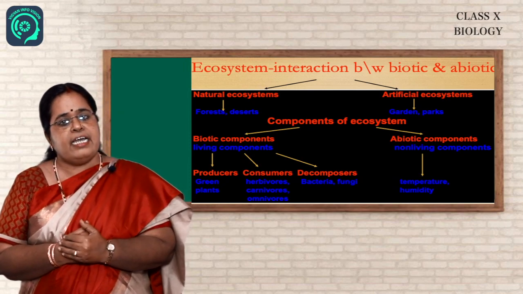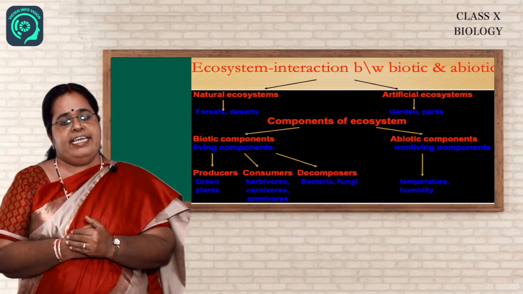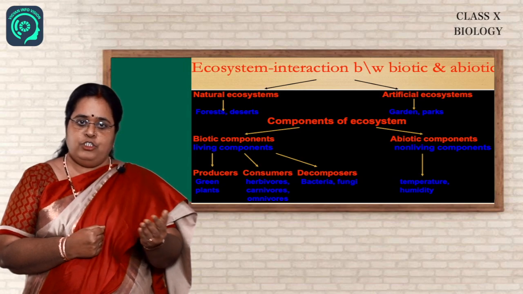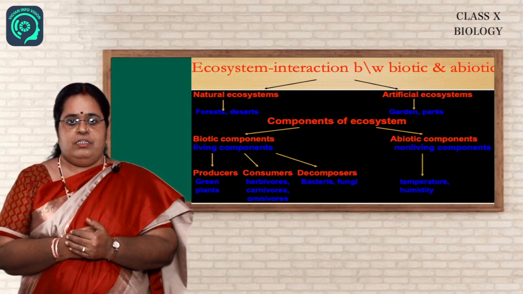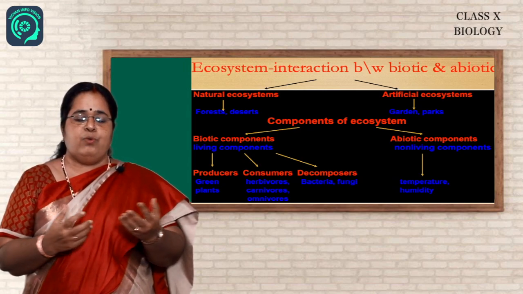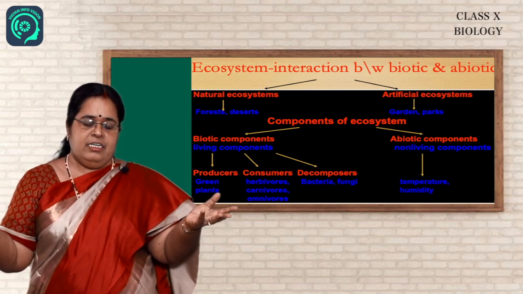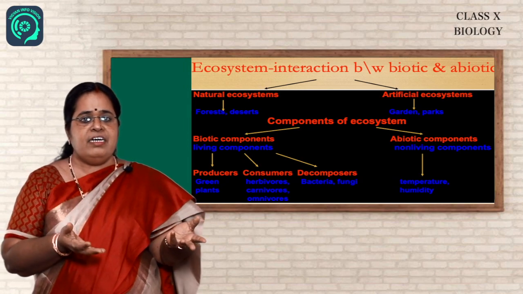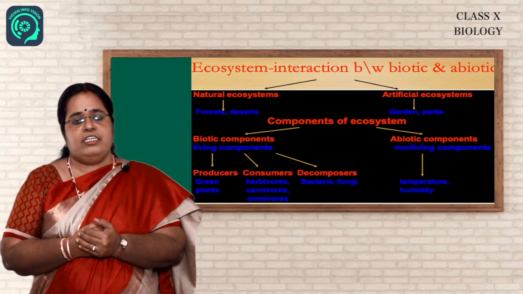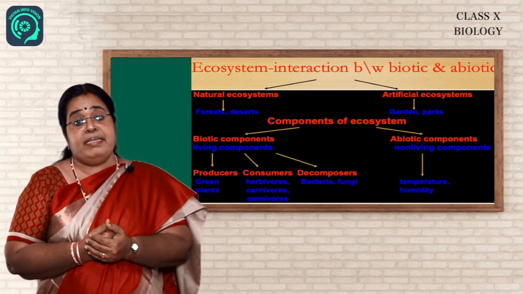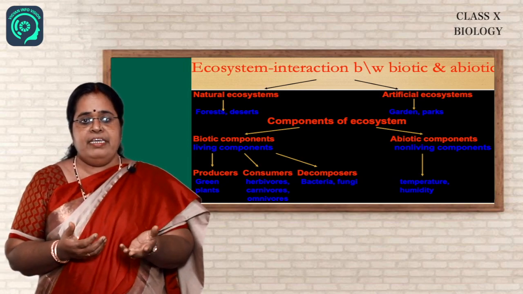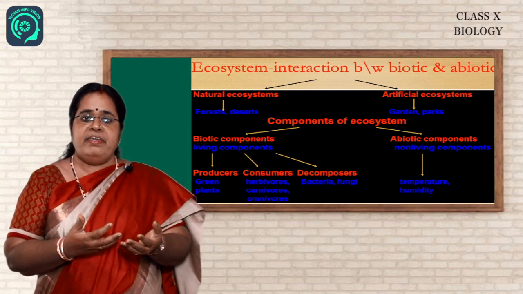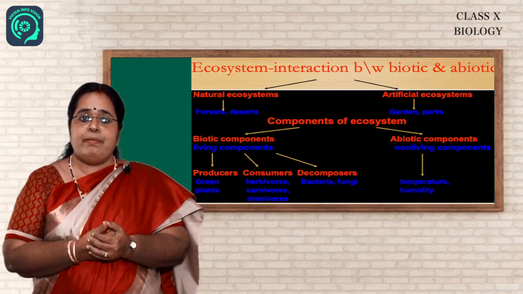But then how many types of ecosystem are there? There are two types of ecosystem, that is the natural and the artificial. Natural means something that is available in the free nature. That means it might be a pond, a lake, a river, etc. The artificial ecosystem means something that is made by man. It can be a garden, a crop field, or a farm. These are all made by man.